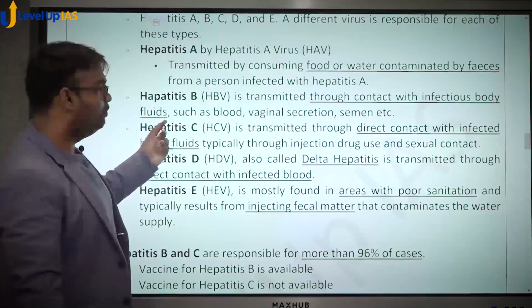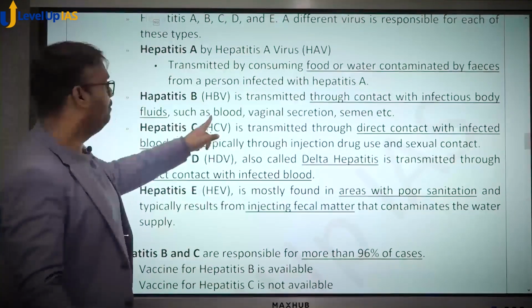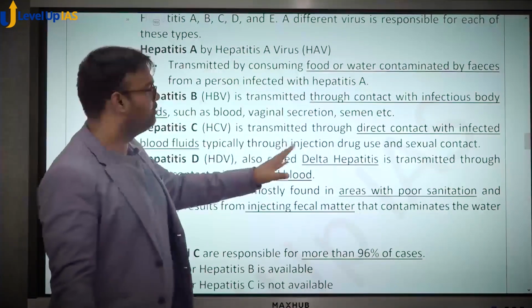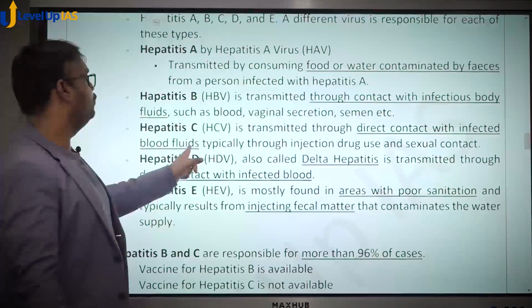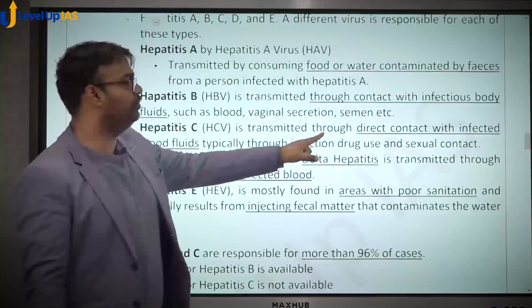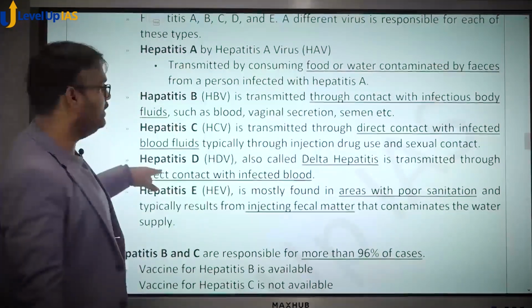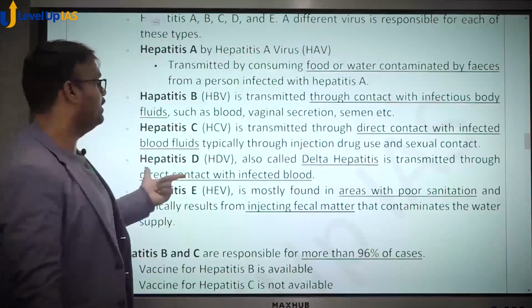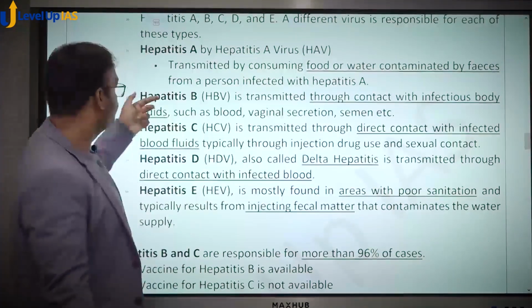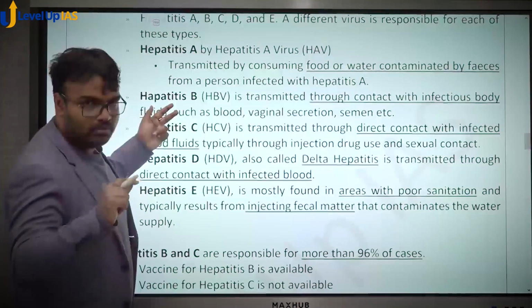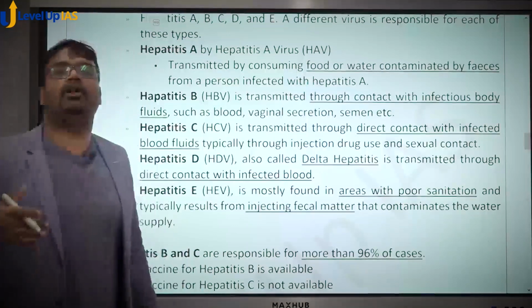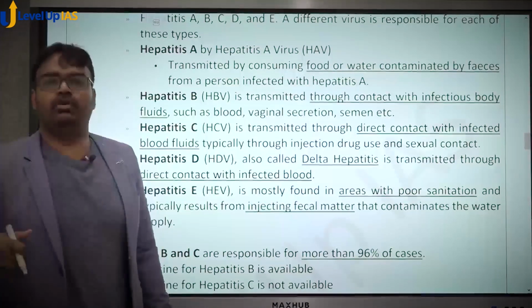They mostly spread by blood, vaginal secretion or semen. Similarly, hepatitis C spreads in a similar manner: blood fluids, typically through injection drug use and sexual contact. Similarly, there is hepatitis D, which is called delta hepatitis, and it is spread by direct contact with infected blood. So the primary way of spreading of B, C, D is the blood mechanism or body fluid mechanism.